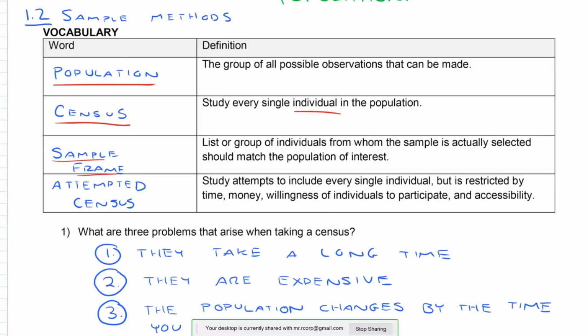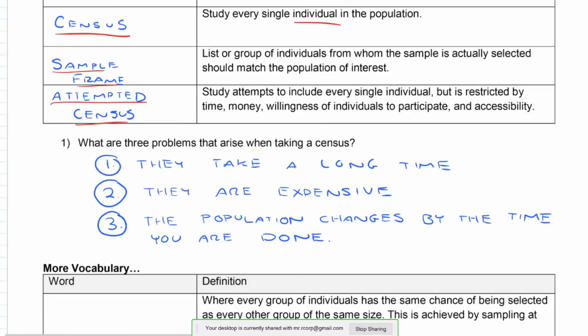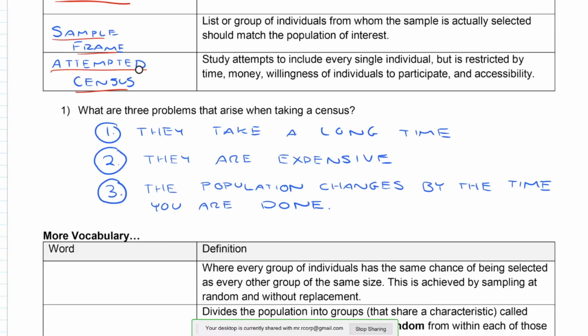Since most censuses are too expensive to actually complete or too difficult, most censuses end up being an attempted census. That means the study attempts to include every single individual, but is restricted by time, money, willingness of individuals to participate, and accessibility. Three problems that arise when taking a census are that they take a long time, and time costs money because you're paying people to go out and actually conduct the survey or conduct the study. They are expensive. The population changes by the time you are done.